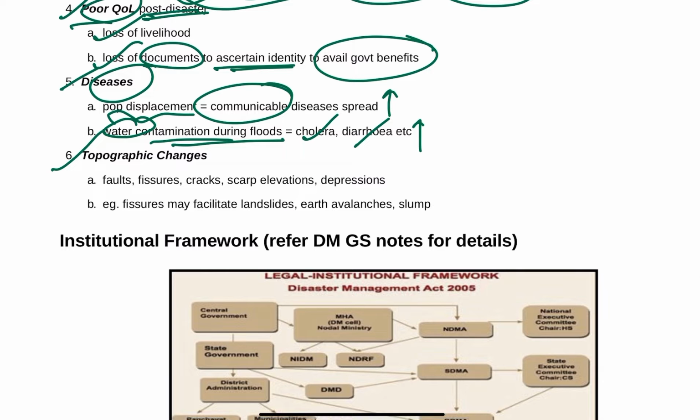And topographic changes, for example, falls, fissures, cracks, scarp elevations, and depressions will happen due to earthquakes. For example, fissures may facilitate landslides, avalanches, and slumps, etc.